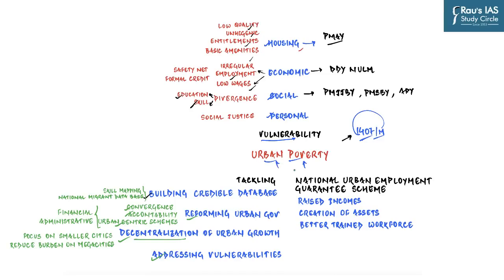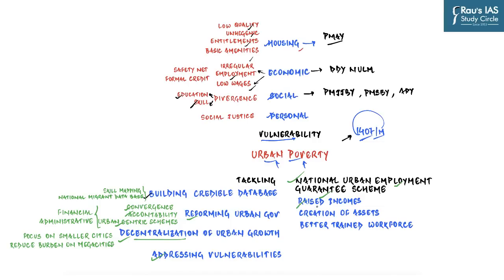And that is why the need of the hour is a National Urban Employment Guarantee Scheme, which is what the Rajasthan government has initiated. Just like you have MGNREGA, the Rural Employment Guarantee Scheme, this can be conceptualized as an Urban Employment Guarantee Scheme. Guaranteed employment to all the poor in urban areas, which will then be reflected in raised incomes,